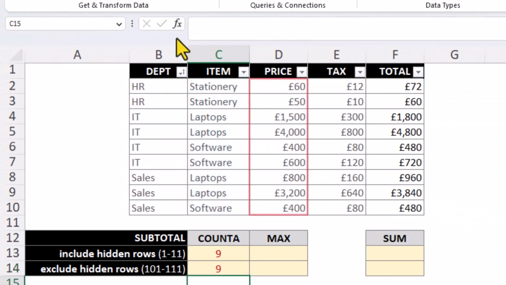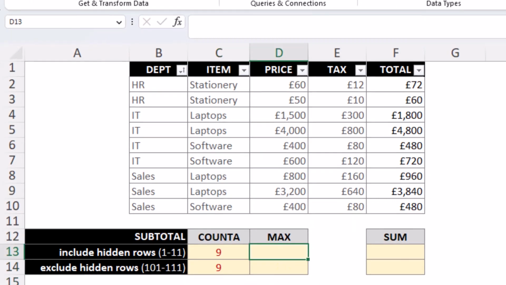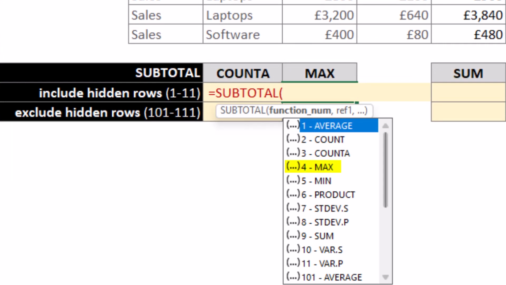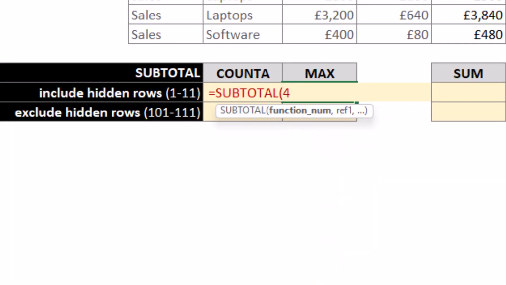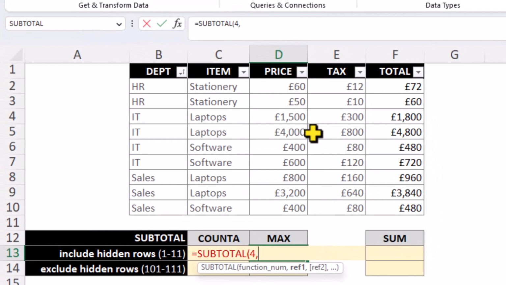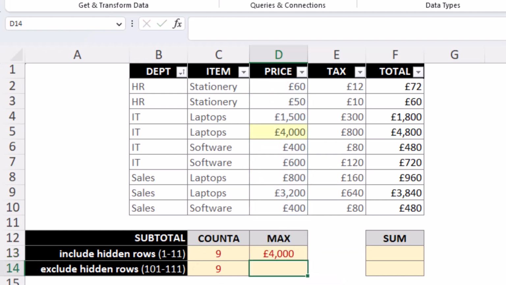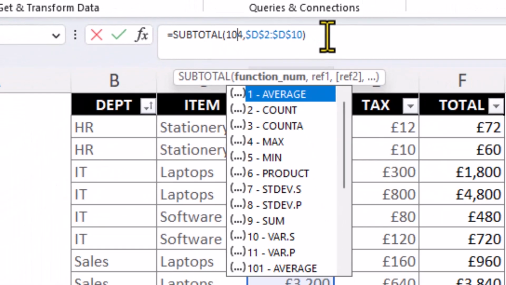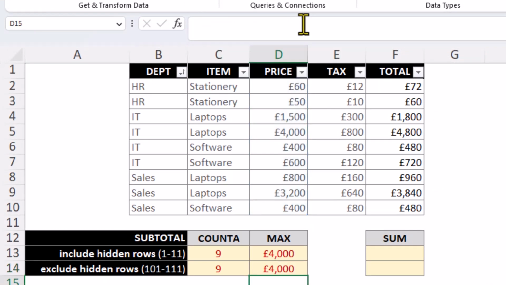Build another formula to find the highest priced item. Choose number 4 for the MAX function. Create another version using 104 as the function number. And let's do the same to sum up the total column.